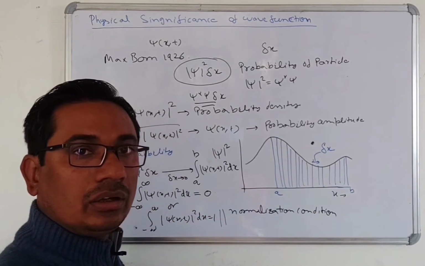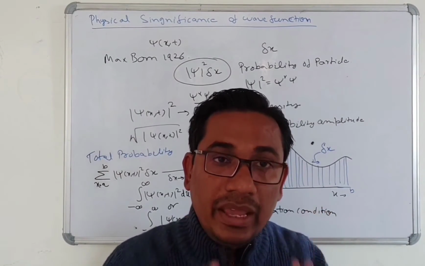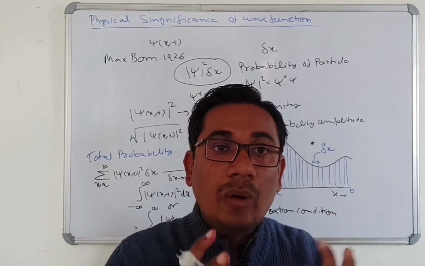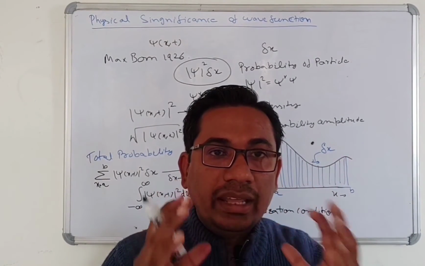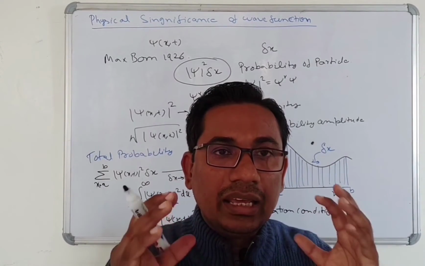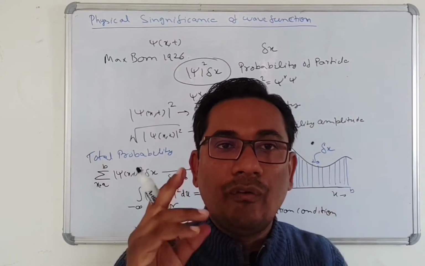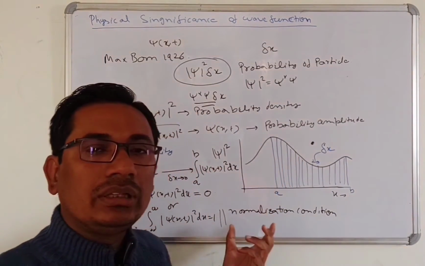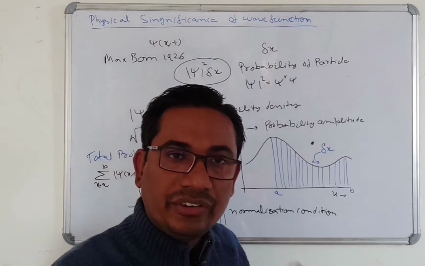So what is the normalization condition? Normalization of the wave function means you find the exact form of psi that ensures the probability that the particle is found somewhere in space is equal to 1. Basically, we will use the exact form of the wave function.